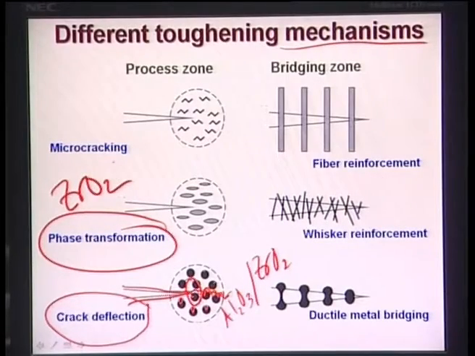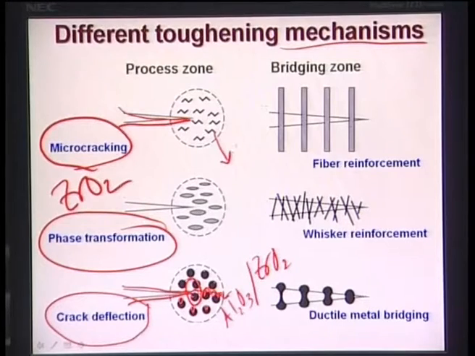Coming to the third mechanism, which is known as micro cracking. Now, how can micro cracking improve the fracture toughness of these materials? If you come to this place, this is a crack here, a primary crack, or what we call a major crack, and these are your micro cracks. I am writing mu c here, which stands for micro cracks.